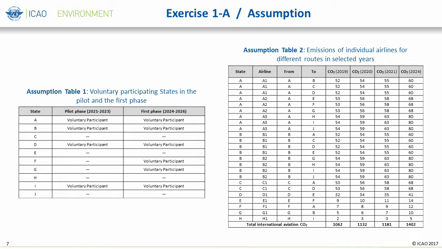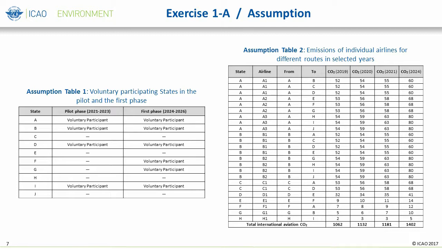States' participation in CORSIA is voluntary for the pilot phase, which is 2021 to 2023, and in the first phase, from 2024 to 2026, as defined in Resolution A39.3, Paragraph 9.